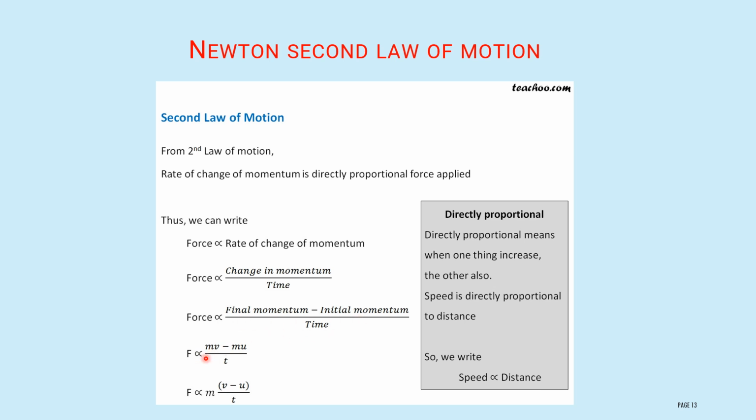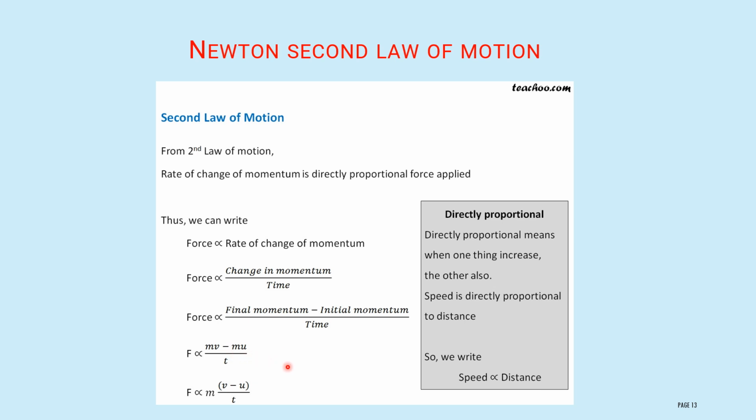Final momentum is m into v, minus m into u, the initial momentum. M is the mass of the body, v is the final velocity of the body, again m is the mass of the body, and u is the initial velocity of the body.